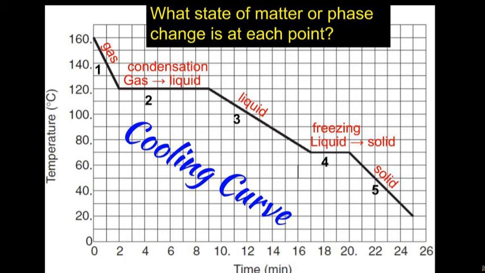Part 3, how it's on a slant, that means it's remaining one state but not changing phase. In this case, it's staying a liquid at number 3. Then when it reaches number 4, the substance has gotten cold enough to freeze. So it's turning from a liquid to a solid at part 4. And then in part 5, it's a solid and it will remain a solid. That's called a cooling curve.